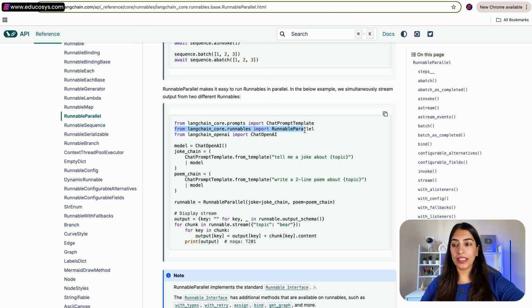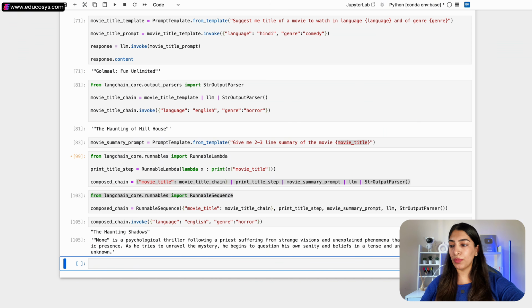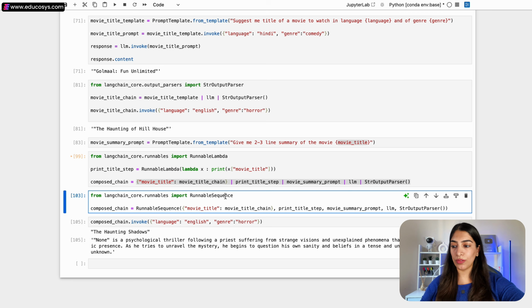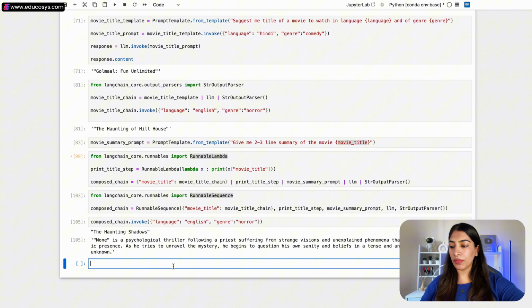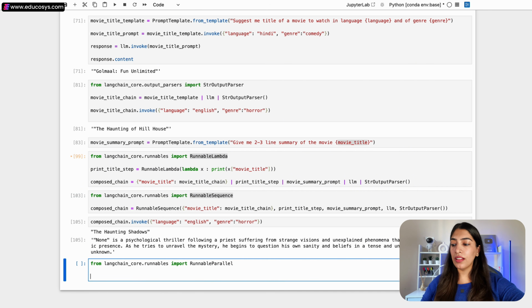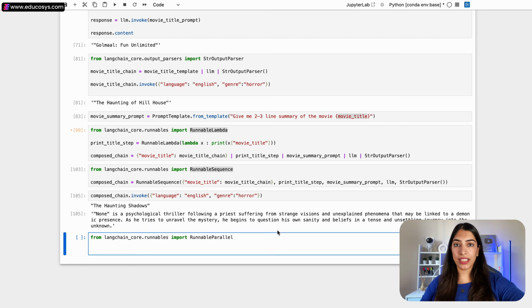So here also, let's come back to the example and I am going to be importing, just how we had imported sequence and lambda, RunnableParallel. Now I need to create two chains that I am going to be running in parallel. For example, let's do translate to Hindi and translate to Spanish. So let me just create the two chains. Translate to Hindi chain. Let's create the prompt first.